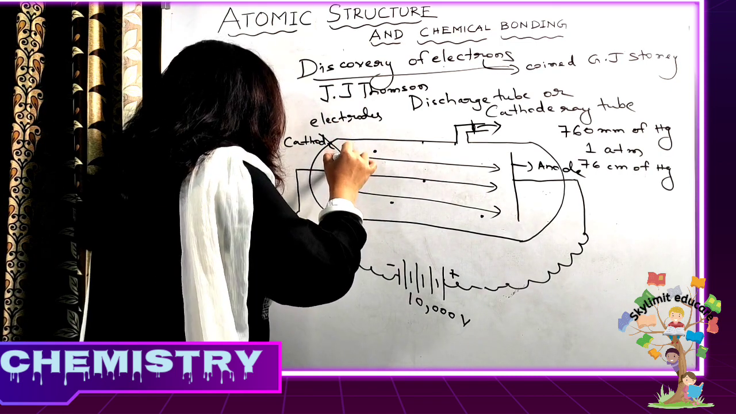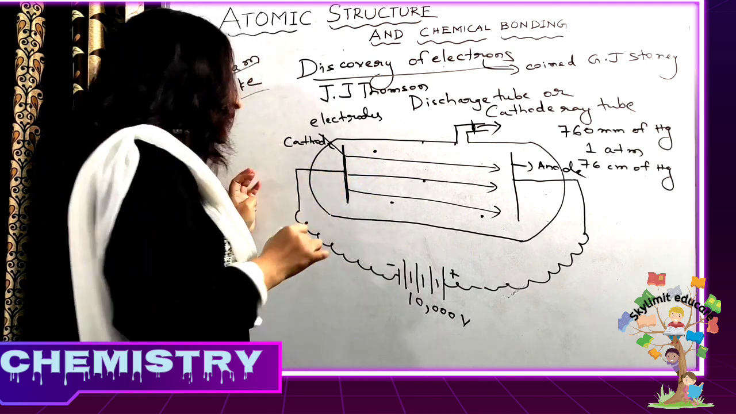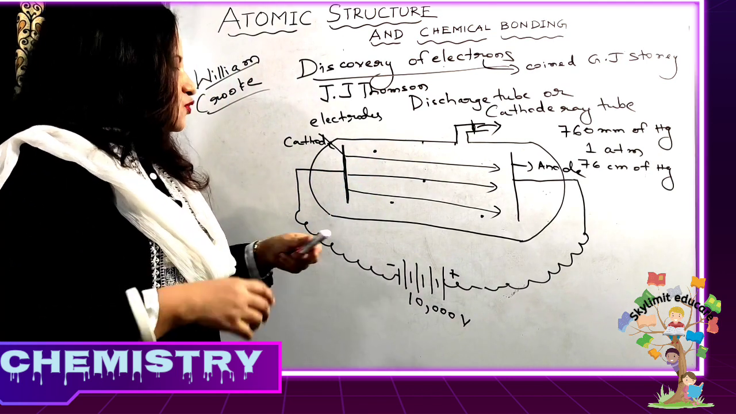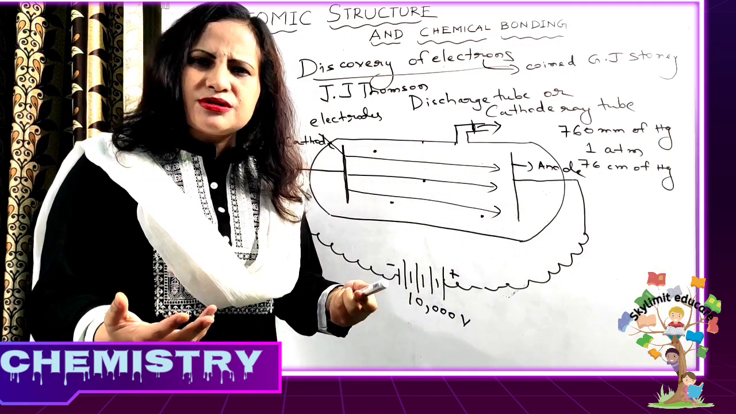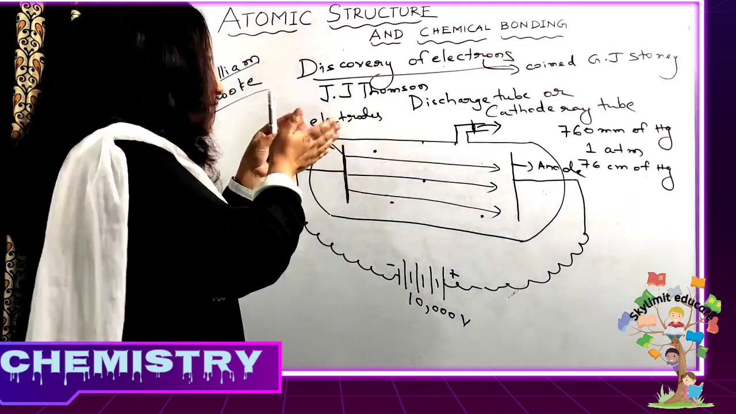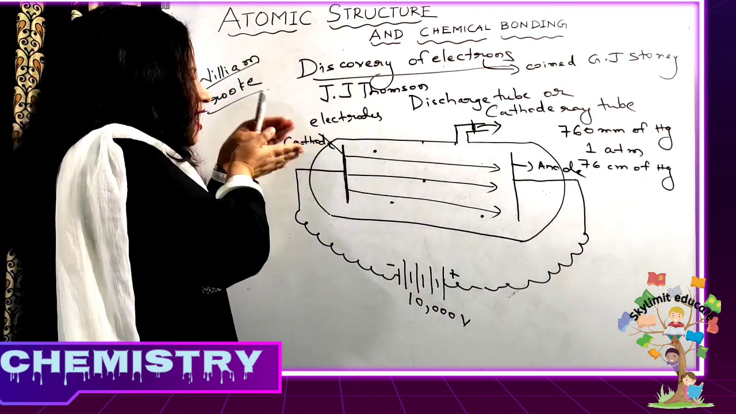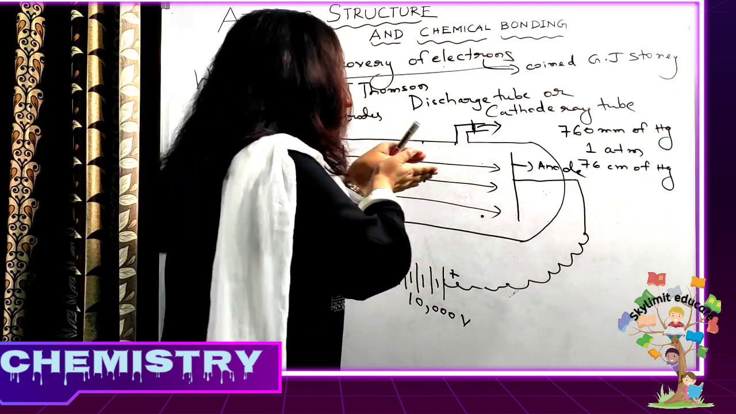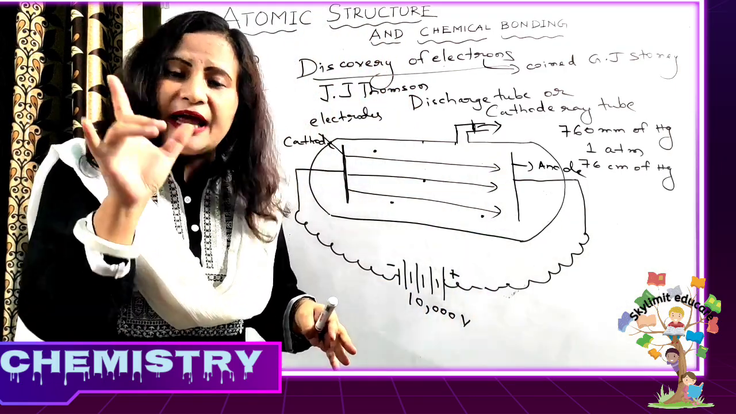This is a metal. You know that metals lose electrons. So a very high voltage was passed. This metal is composed of what? Electrons. Yes or no? So the electrons became free by gaining energy, and they started traveling towards the oppositely charged electrode, that is the anode.